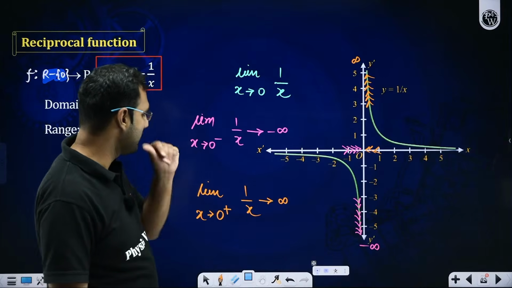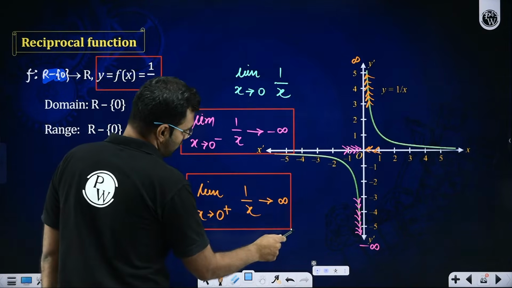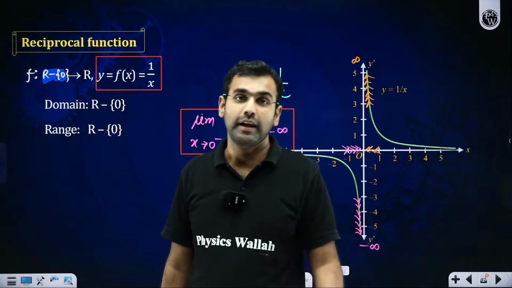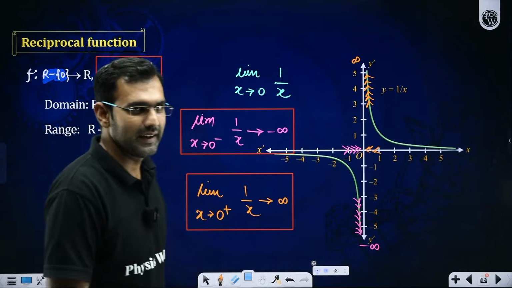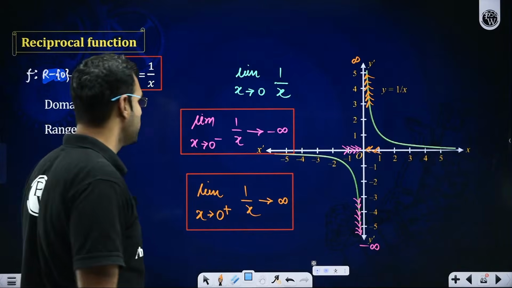Because I hope you do realize that from the left, it is approaching -infinity. From the right, it is approaching infinity, and -infinity and infinity are simply not the same. Even two infinities are not the same. Great. Thank you so much, Tripura, Alpha, Vijay. Thank you so much, Pranjal.